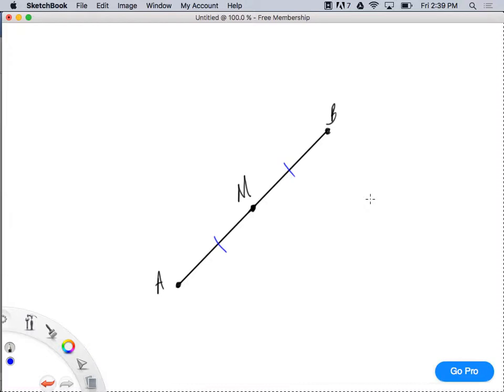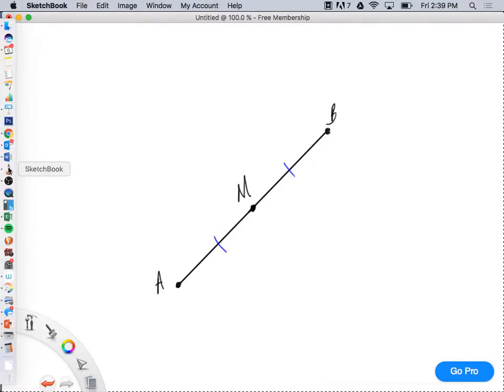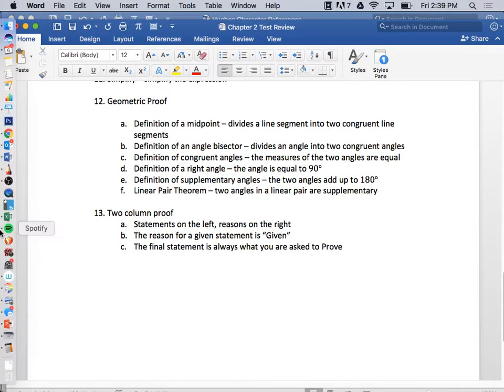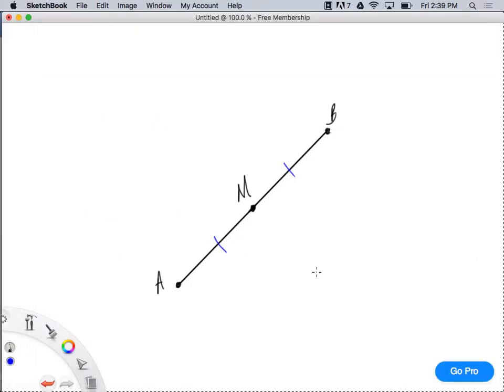Are you with me? Yes, sir. Ernesto, you with me, sir? Yes. Okay, write this down. Oh wait, you can just draw a picture. It's already there. So if you guys want to draw a picture like that, that's the definition of a midpoint.